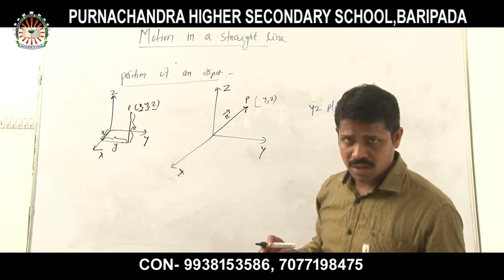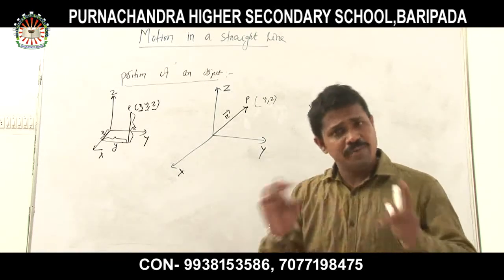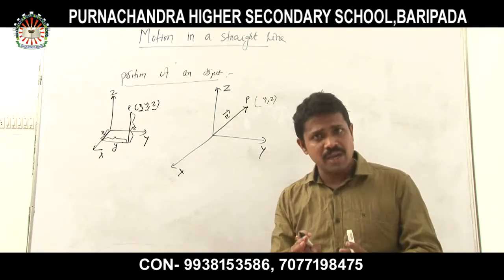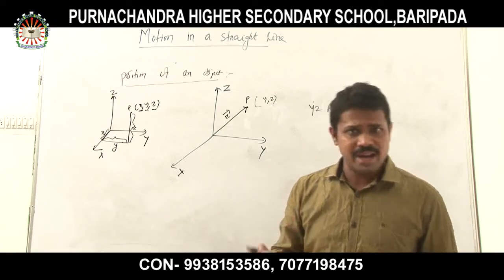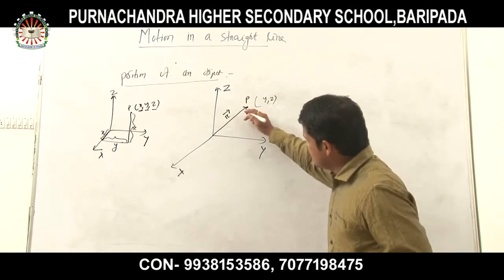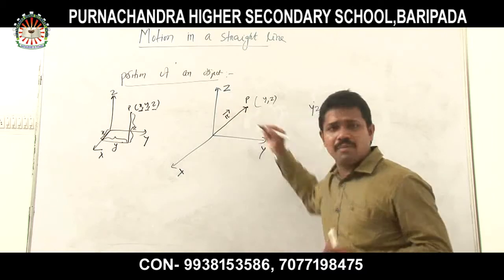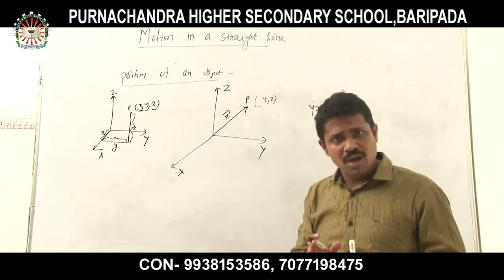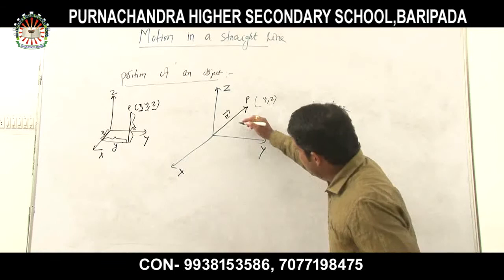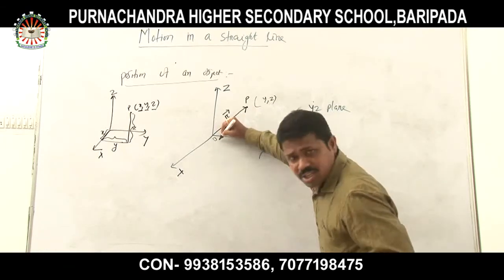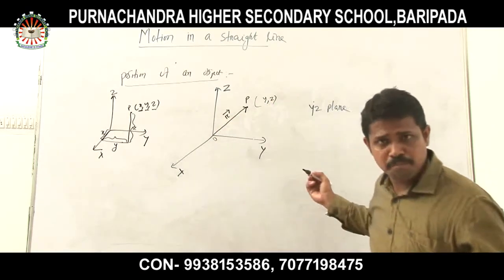Vector means, listen very carefully, any physical quantity which has both magnitude and direction. So this r vector has some magnitude and also a particular direction. Here the direction is from the origin to the point P.